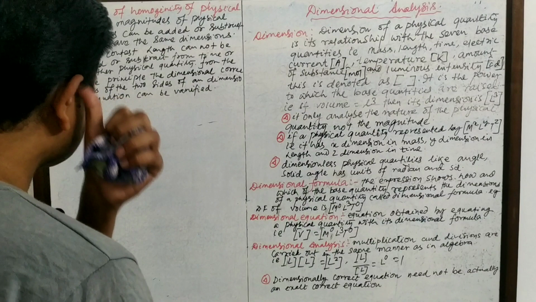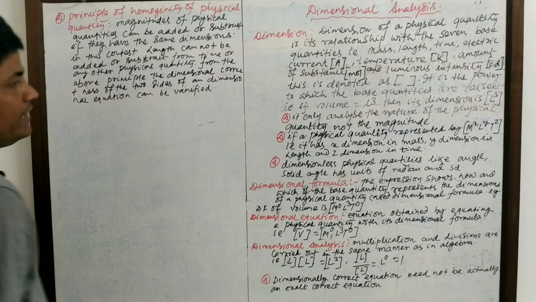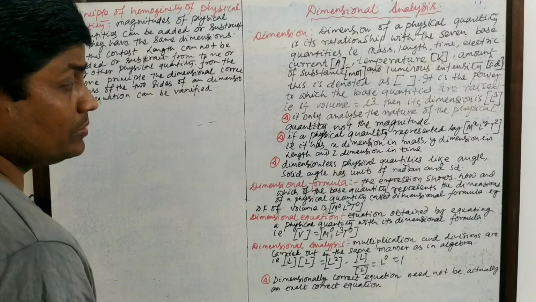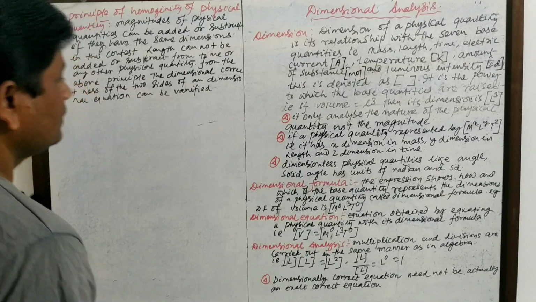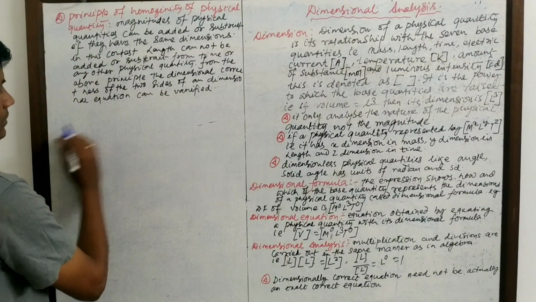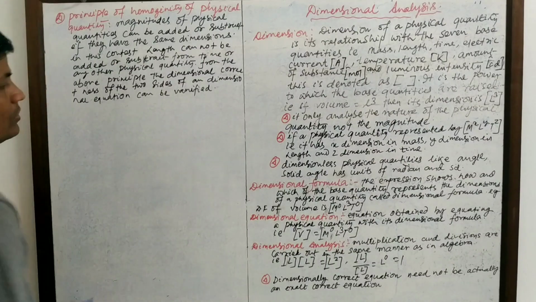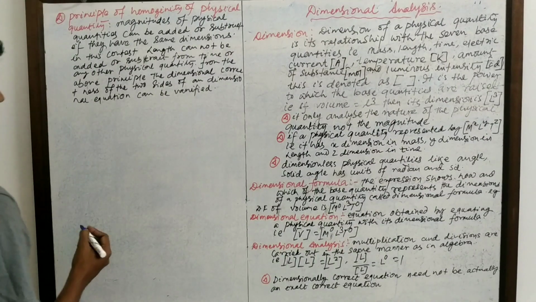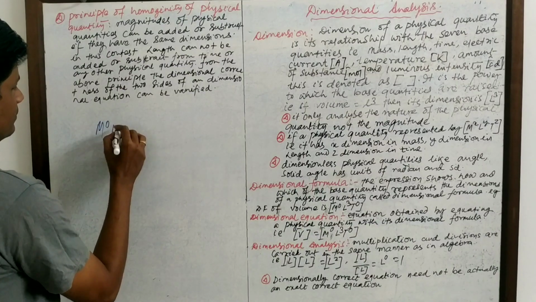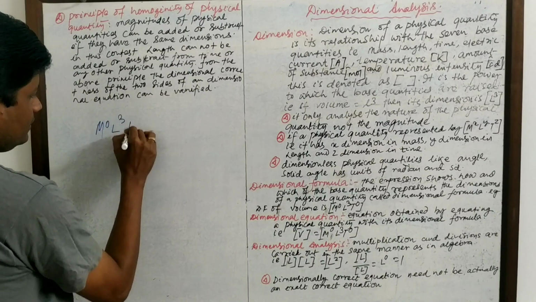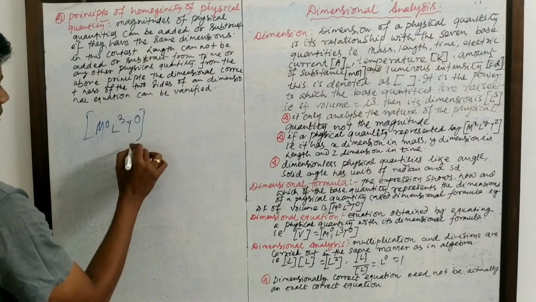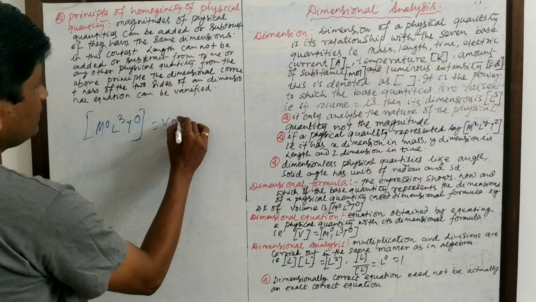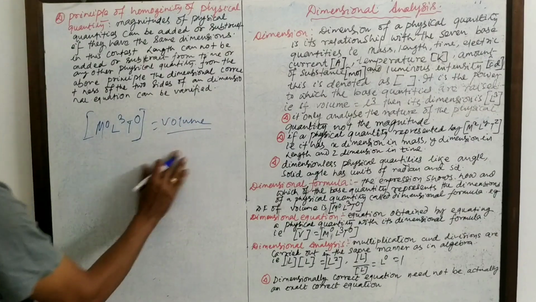Then come to dimensional formula. The expression which shows how and which of the base quantities represent the dimension of a physical quantity is called dimensional formula. If we have to derive the dimensional formula of volume, then it is M0 L3 T0. It is the dimensional formula of volume, written in this way.